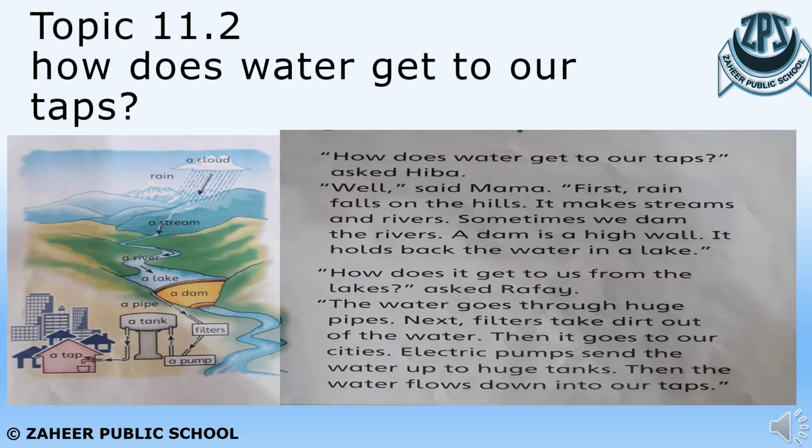Then this water goes into the cities, and there are electric pumps which send the water into huge tanks, and with the help of the tanks the water flows down into our taps, so we use the water from the tap. Please follow the same directions shown in your picture. She explained just like the picture shown in this book on page number 67.